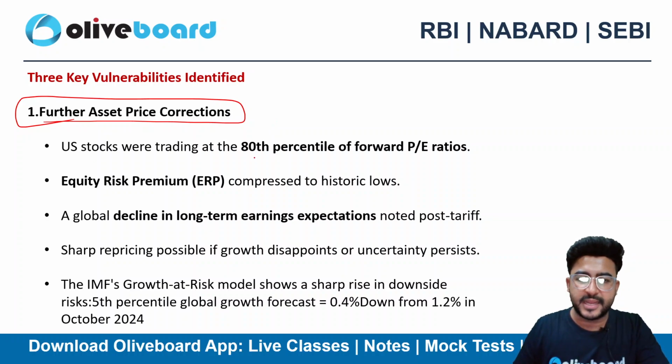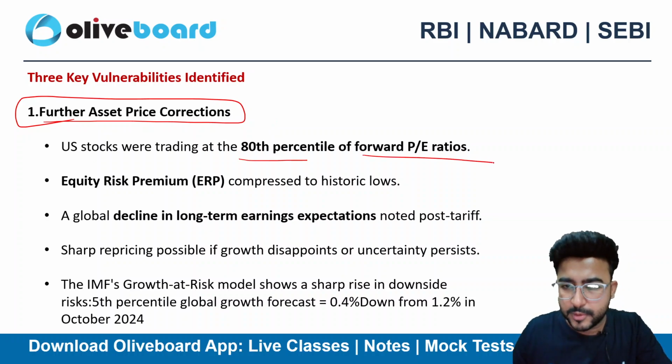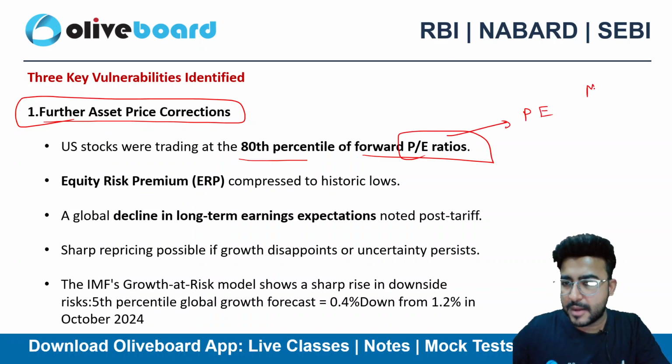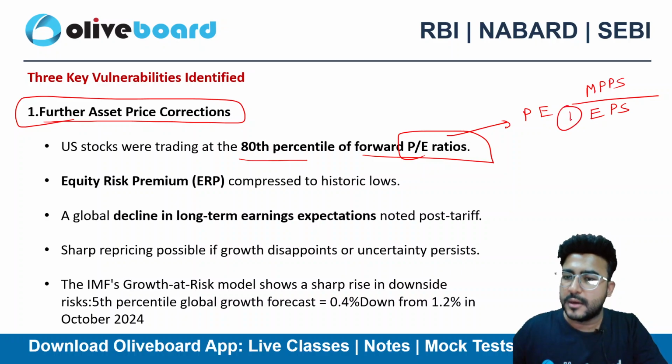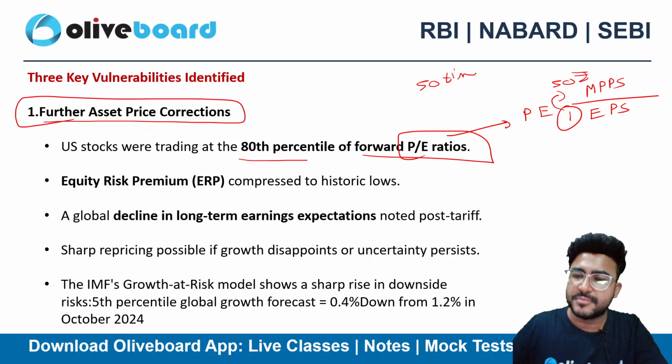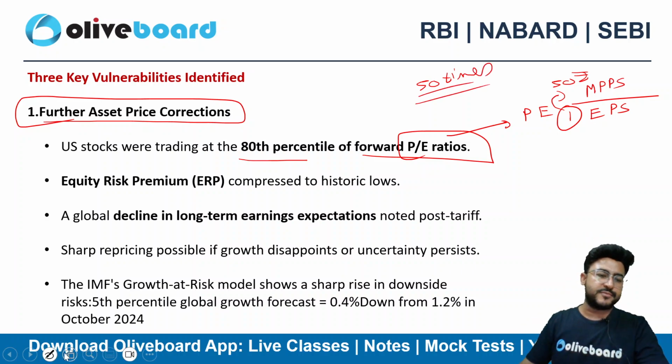US stocks were trading at the 80th percentile of the forward PE ratio. What do you mean by PE ratio? PE ratio is market price per share divided by earnings per share, right? So let's suppose we are earning 1 rupee per share and our market price is 50 rupees, that means the PE ratio is 50 times, okay?